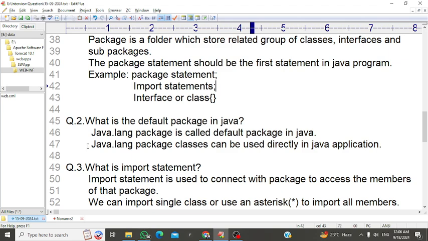Second, java.lang package classes can be used directly in Java applications. Means whatever classes are inside the java.lang package, we can directly use them in a Java application.